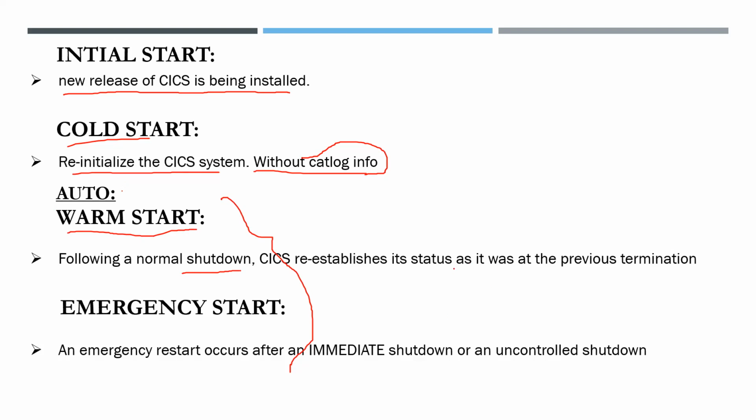It establishes the system status as it was at the previous termination; the system will come back to that status. For emergency start, if there is a power failure or software failure, suddenly the power is off or the system is shut down, the system itself will choose emergency restart. That start is also known as uncontrolled, and that shutdown is known as uncontrolled shutdown.